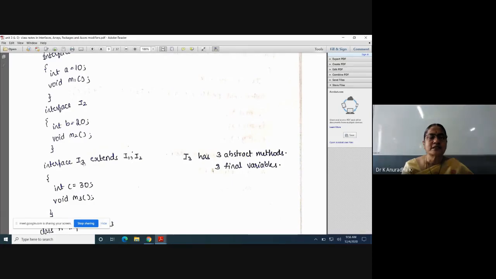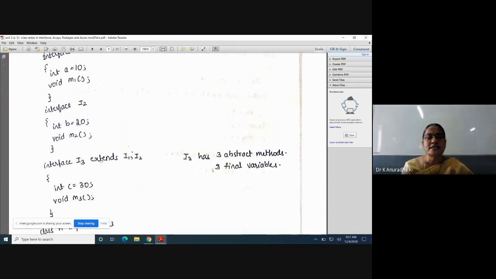Next, if you take methods, the abstract method M1, abstract method M2 and abstract method M3. So three abstract methods, that is M1, M2, M3 are available inside I3, and three final variables are available. They are A, B, C. So inside I3, I have three final variables A, B, C, and three abstract methods M1, M2 and M3. Okay, that is the interface I3.